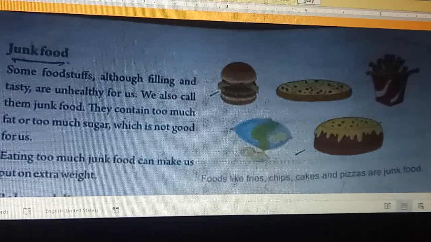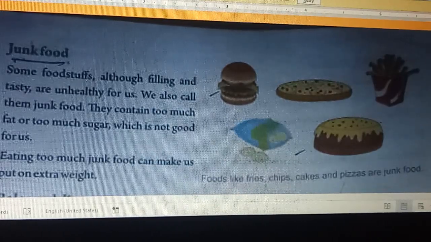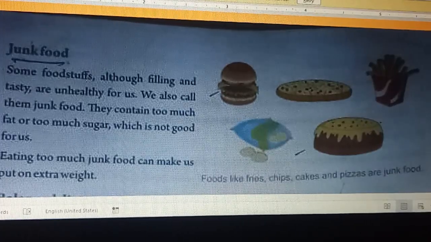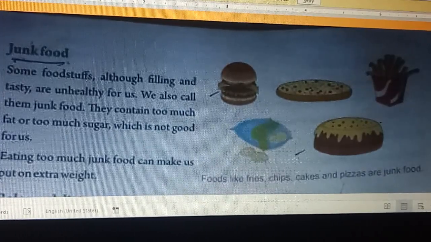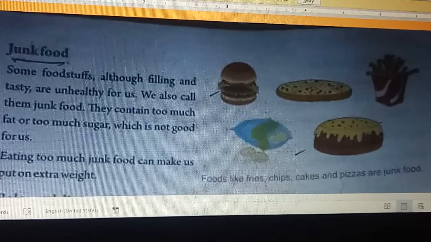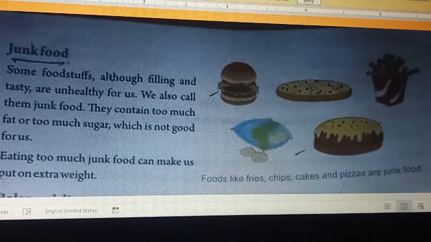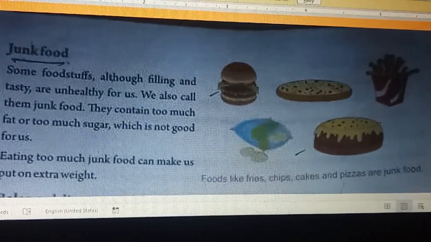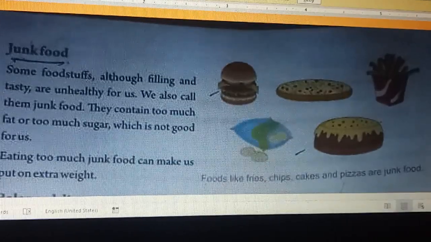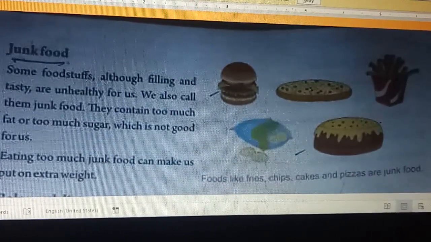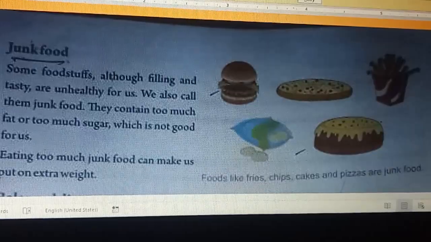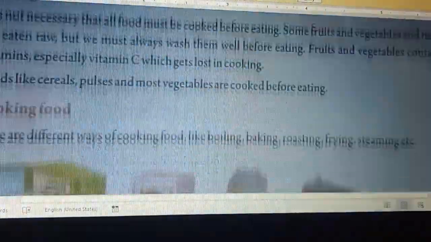They contain too much fat or too much sugar, which is not good for us. Eating too much junk food puts on extra weight. So remember class, junk food, although tasty, is not good for our health.